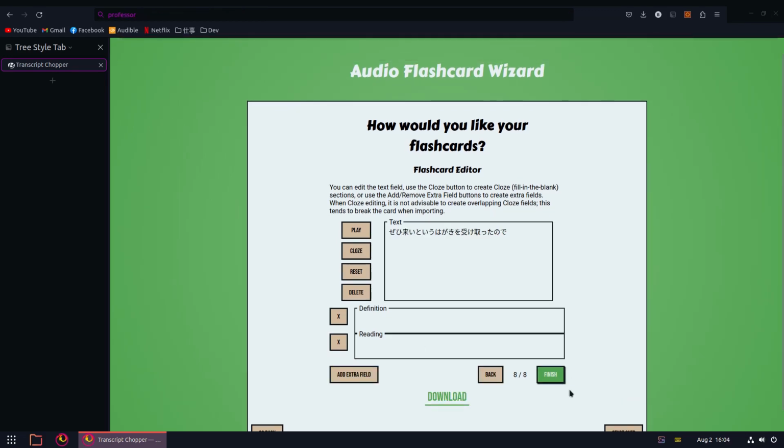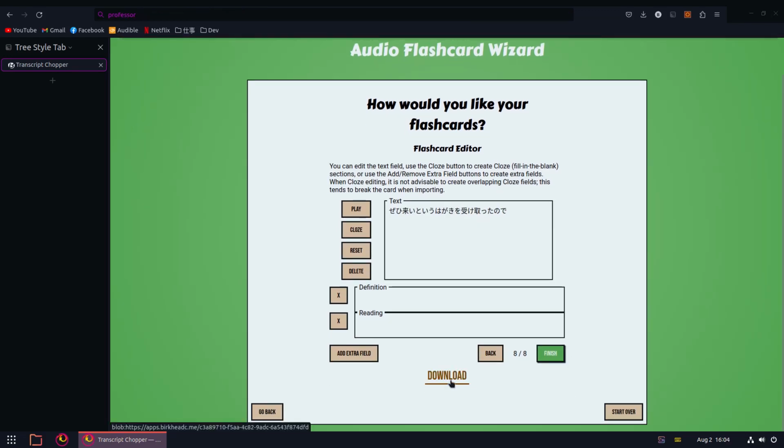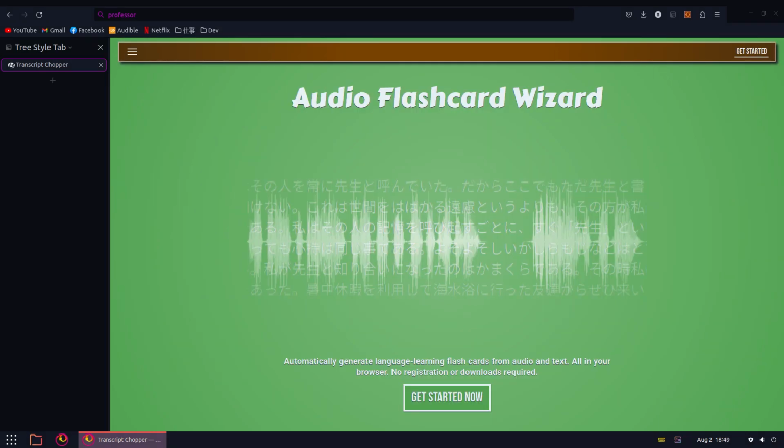When you're done, click Finish and then Download. You'll find a zip file that looks just like the one from before, only deck.txt will be slightly different. Import it in the same way as before as well, and you're done.